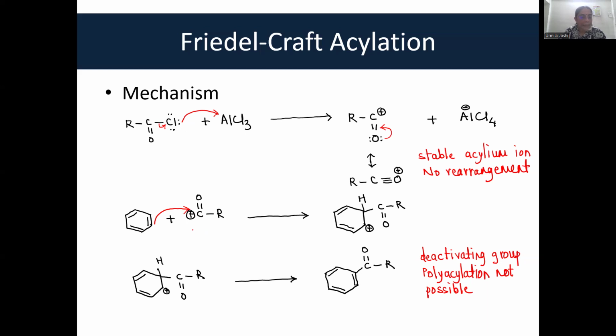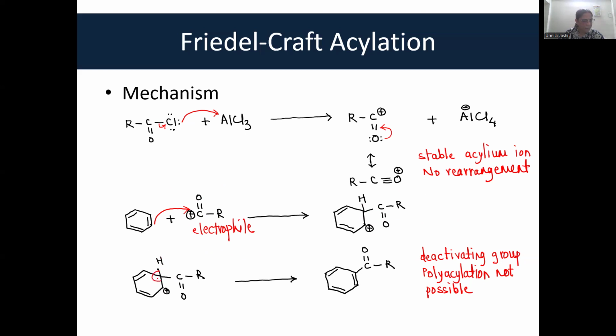This is an electrophile, right? And this electrophile is attacked by benzene. As a result, an arenium ion is formed. This arenium ion, I have not written here, but just like the previous alkylation, the AlCl4 attacks this.